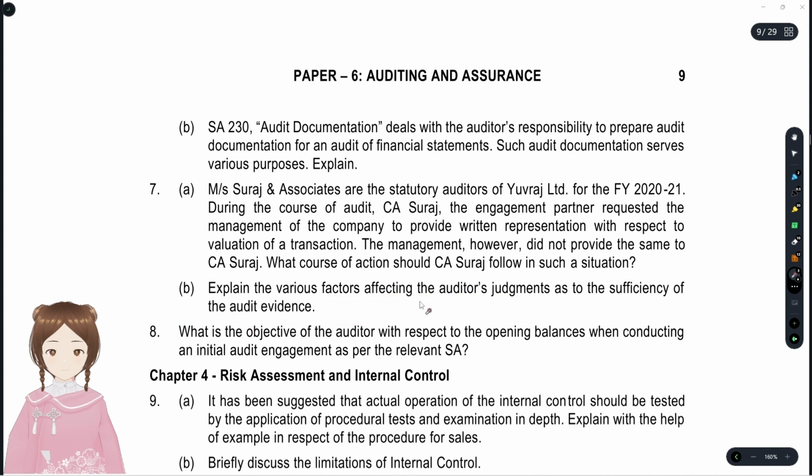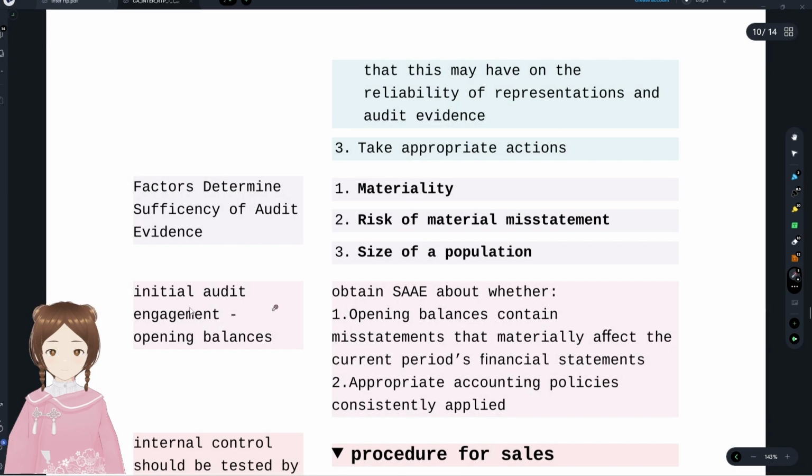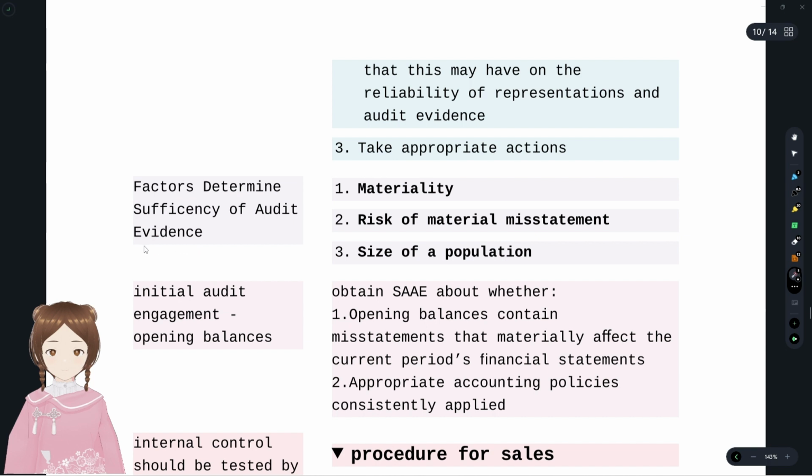Now the second portion: what factors affect the auditor's judgment as to the sufficiency of audit evidence? What is the characteristic of audit evidence? What adjective are we trying to describe audit evidence with? Sufficient and appropriate audit evidence. Sufficiency is with regard to quantity. Appropriateness is with regard to relevance; that's the quality. The factors that determine the sufficiency of audit evidence are materiality, risk of material misstatement, and size of the population.